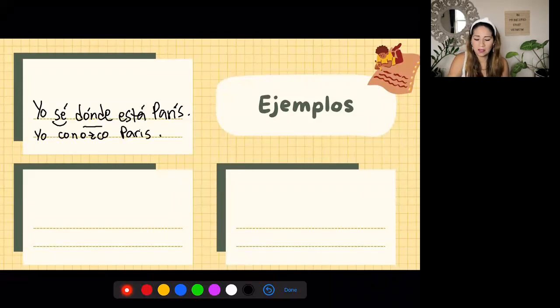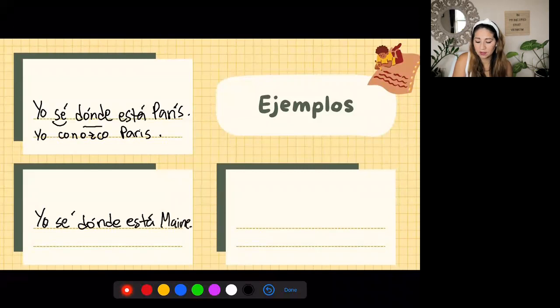Okay. Now I could say that I know where Maine is. So yo sé dónde está Maine. Yo sé que Maine está en los Estados Unidos, en el norte, en la frontera con Canadá, pero yo no conozco.